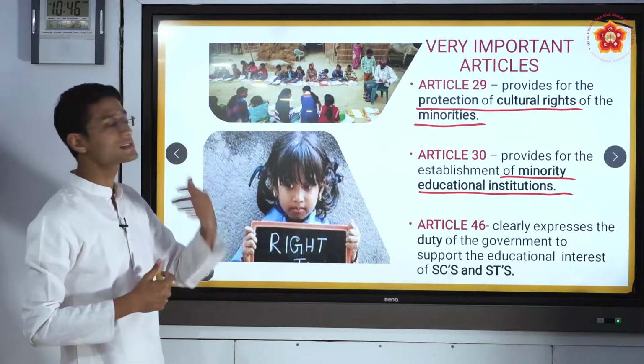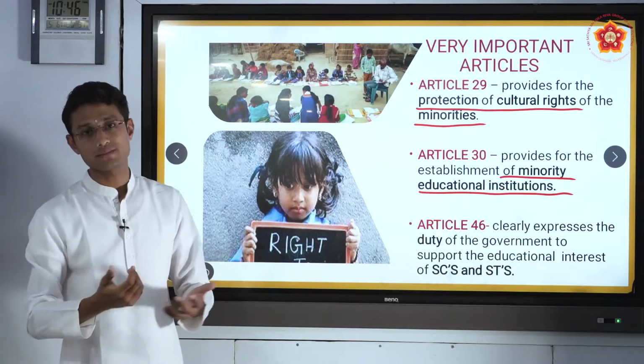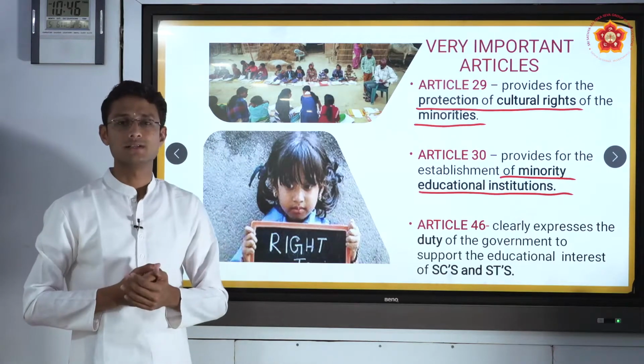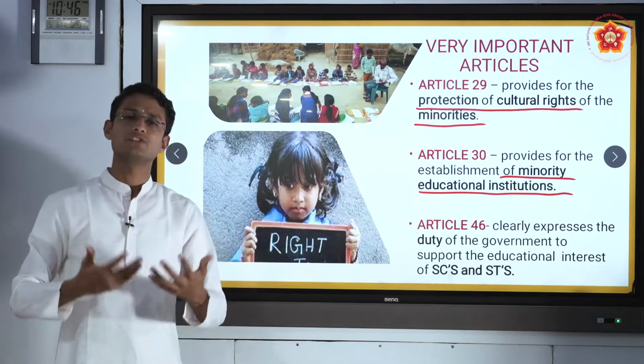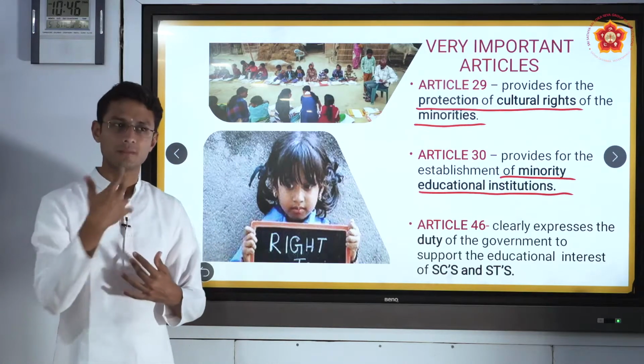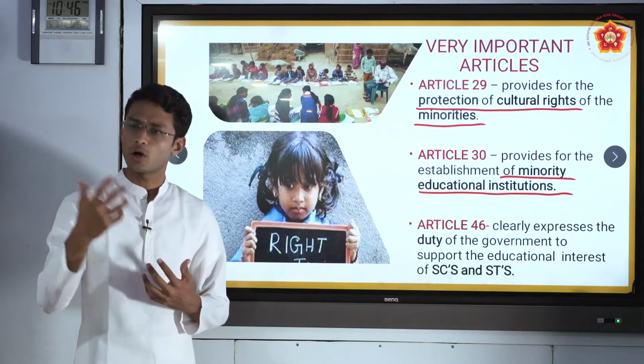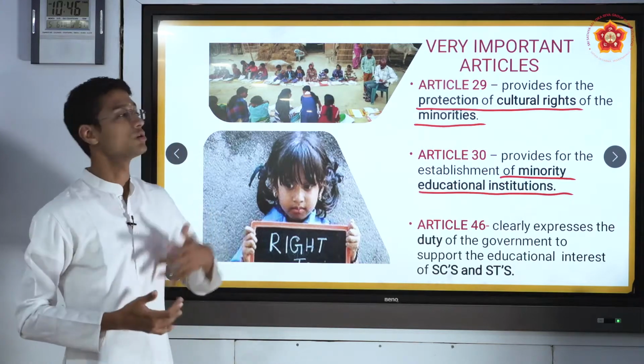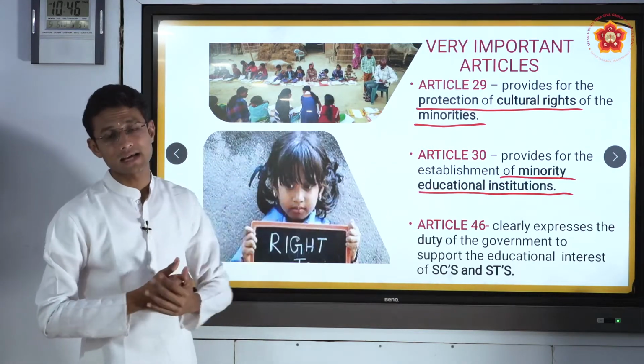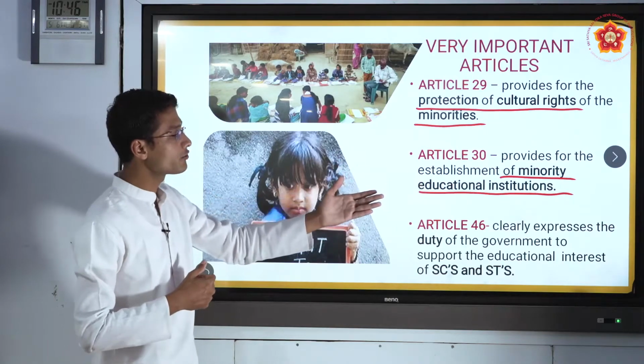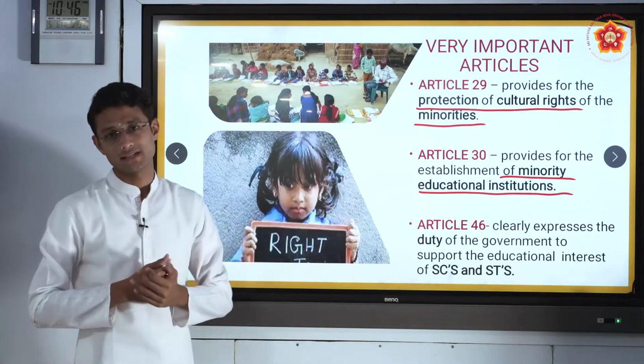So this is the plight of the education given to village students. Of course, now there are some changes made by NGOs, by the government, and also by private sectors. So Article 30 clearly says establishment of minority educational institutions.